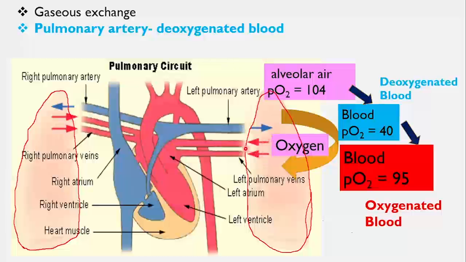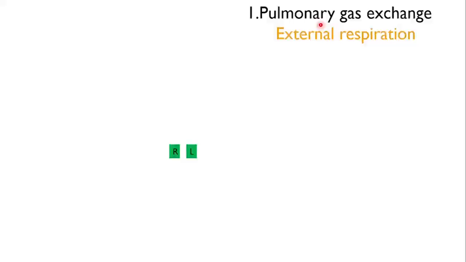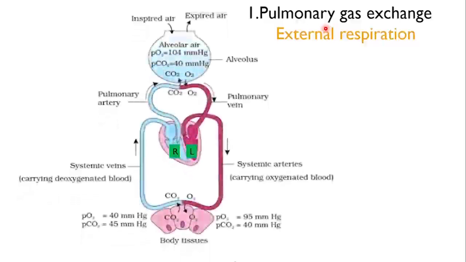So this is collected by pulmonary veins and it is carried to the heart for circulation. So pulmonary veins carry oxygenated blood to the heart. The gaseous exchange in lungs is said to be pulmonary gas exchange. It is also known as external respiration.